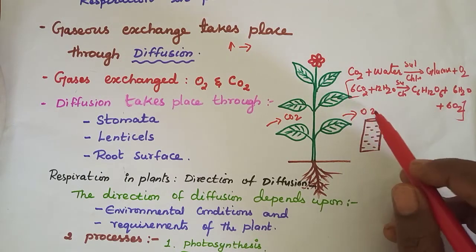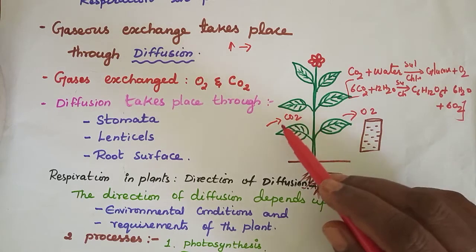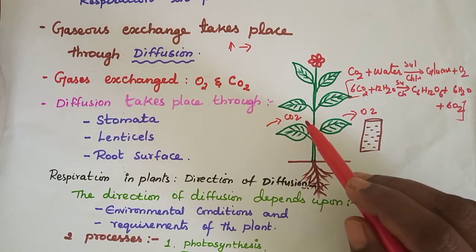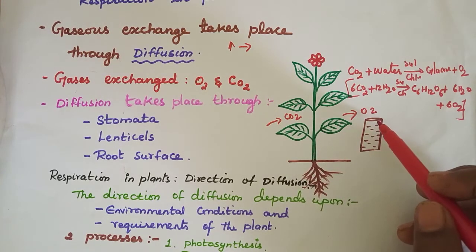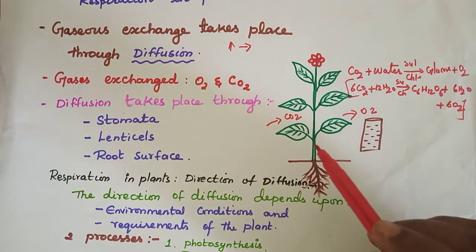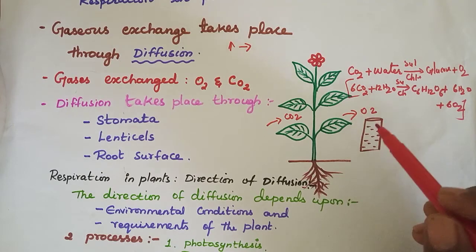Carbon dioxide is the raw material we use for photosynthesis, and oxygen is the end product.